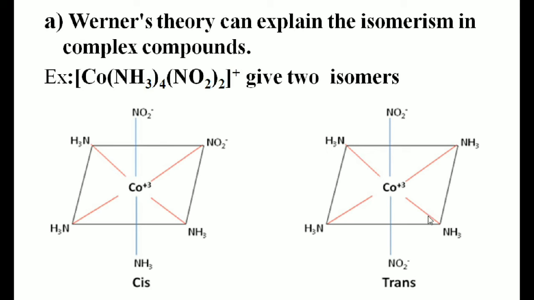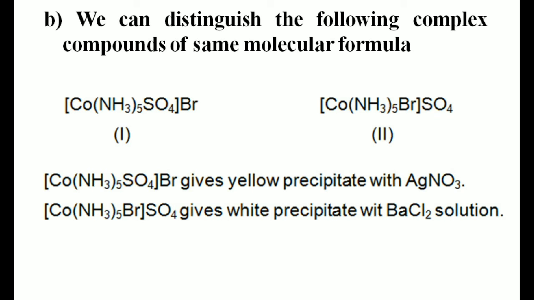Whereas in case of trans complex, the two similar NO2 ligands are opposite to each other. Trans isomer, opposite; cis isomer, adjacent. So students, Werner's theory can explain the isomerism in complex compounds. Next, advantage. Students, we can distinguish the complex compounds which have the same molecular formula.